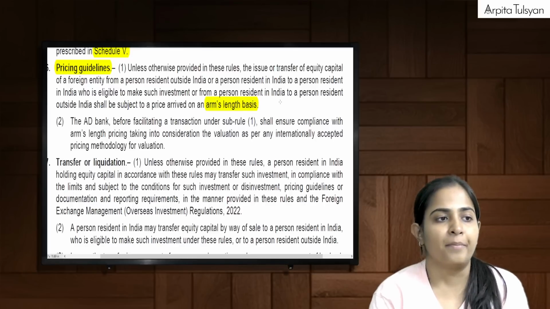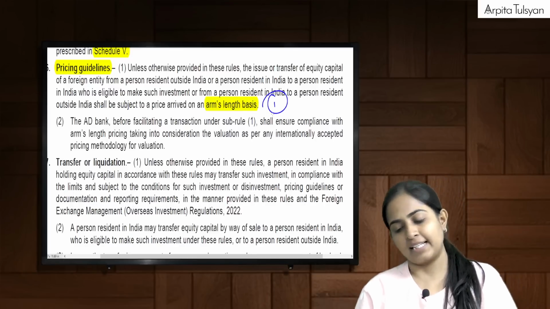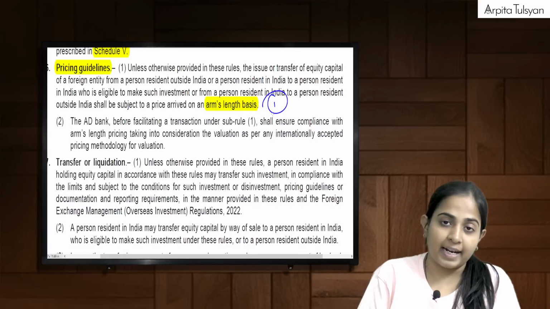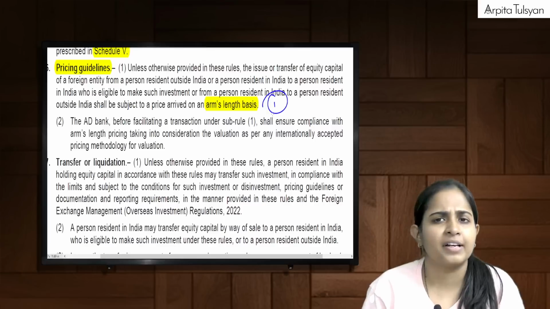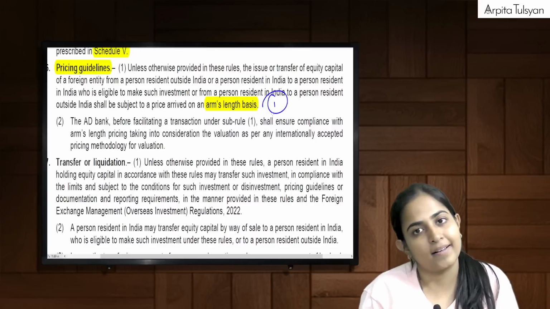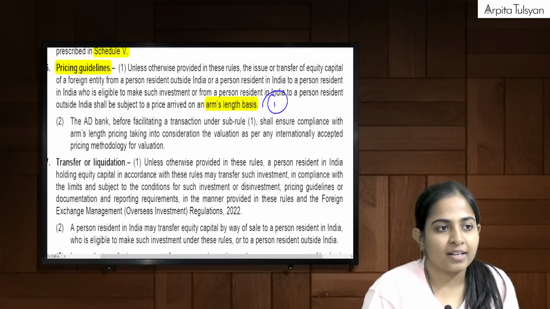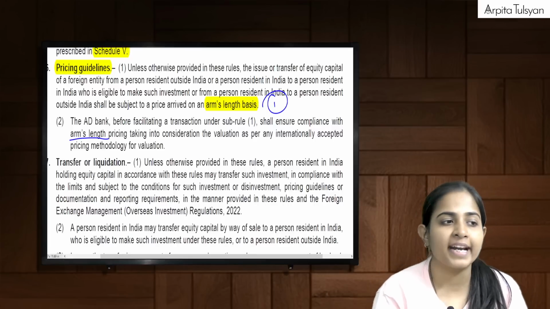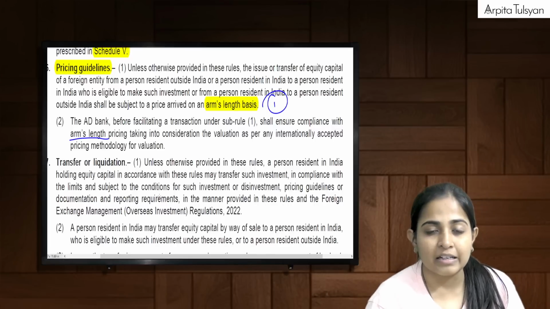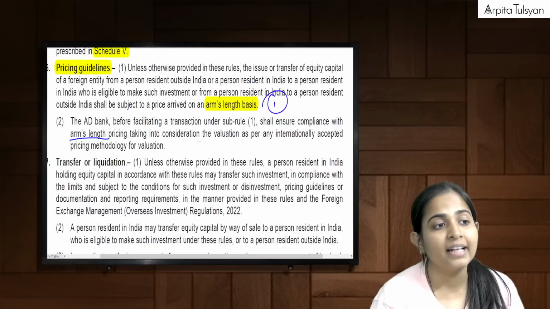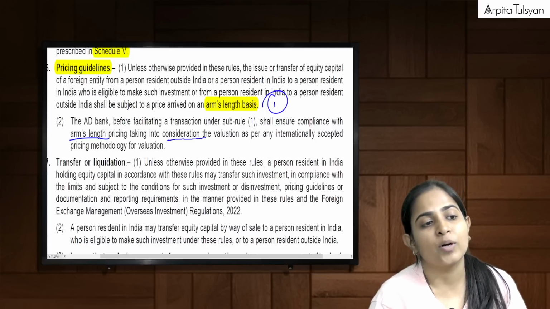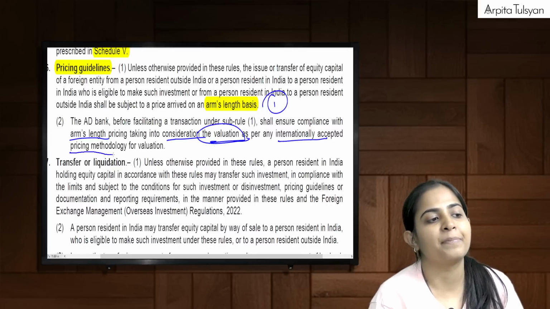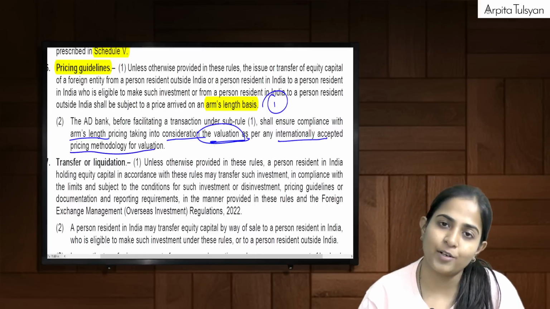First point to be remembered here. These transactions, that is nothing but the pricing guidelines, means it should not be affected by any factors. It should be done as if it is a normal open market transaction. Okay, and this arm's length price, this market price will be determined by taking into consideration the valuation as per internationally accepted pricing methodology for valuation.